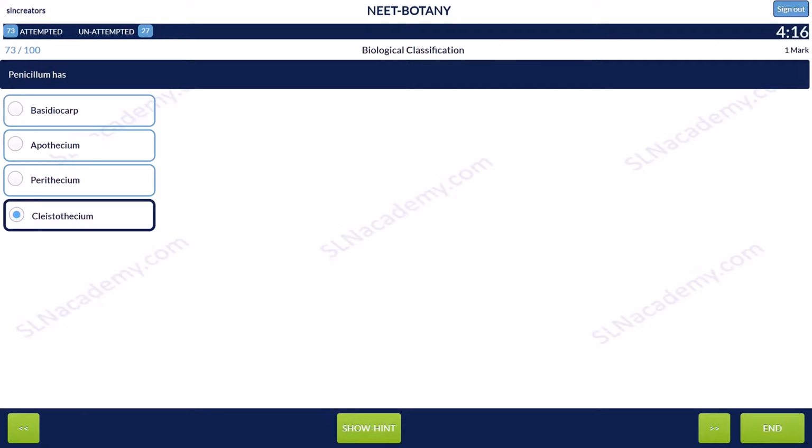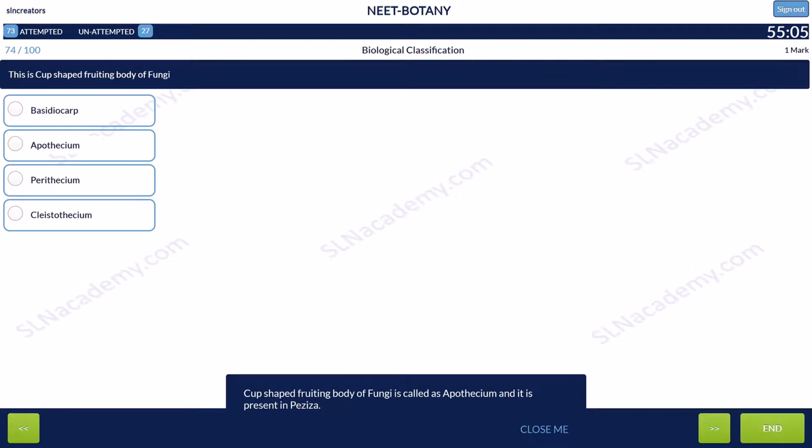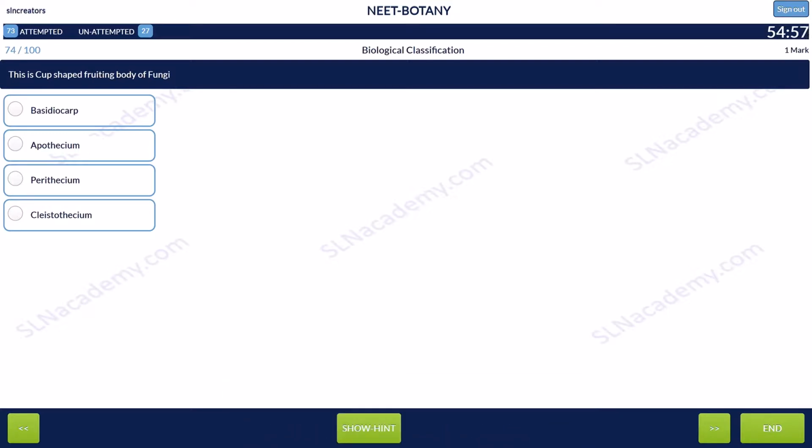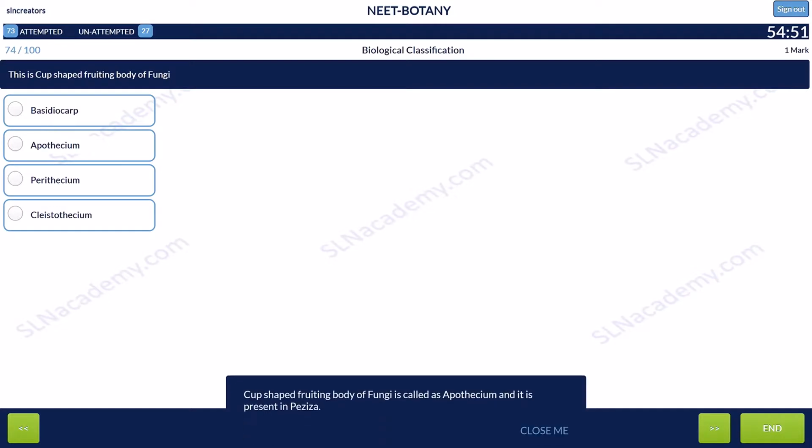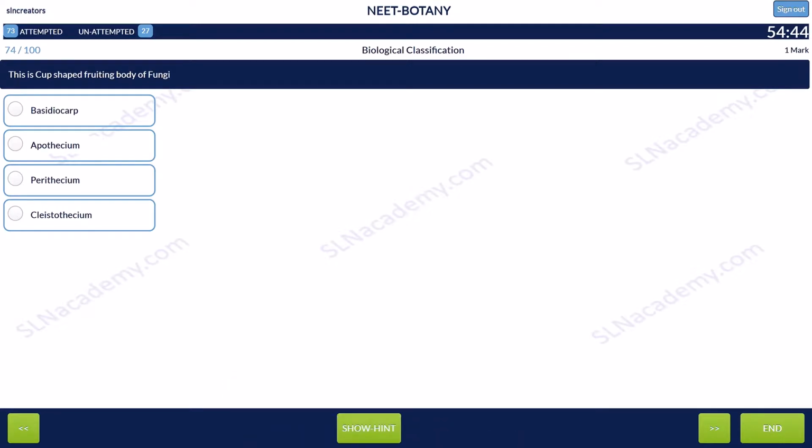Question 74. This is cup-shaped fruiting body of fungi. Option 1, basidiocarp. Option 2, apothecium. Option 3, perithecium. And option 4, cleistothecium. Cup-shaped fruiting body of fungi is called as apothecium and it is present in Peziza. And the answer is option 2, apothecium.